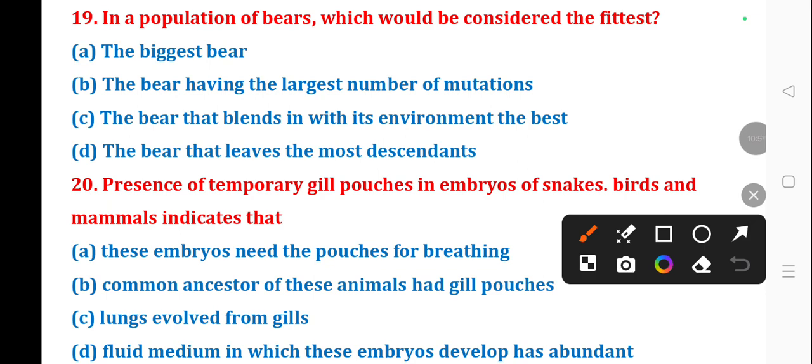Question number 19. In a population of bears, which would be considered the fittest? The correct answer is option D, the bear that leaves the most descendants.